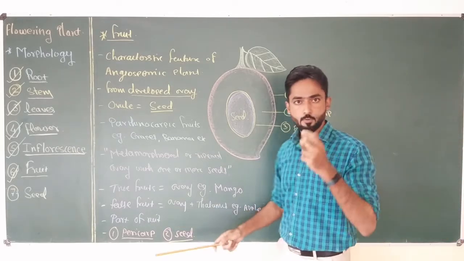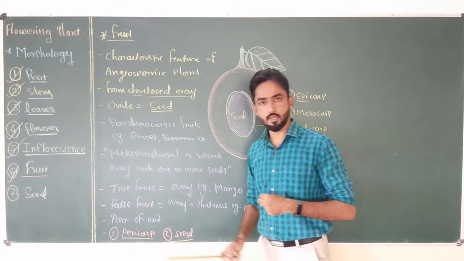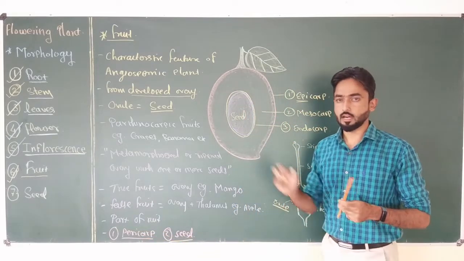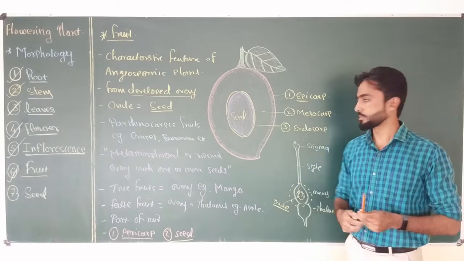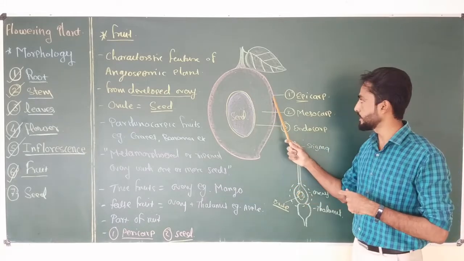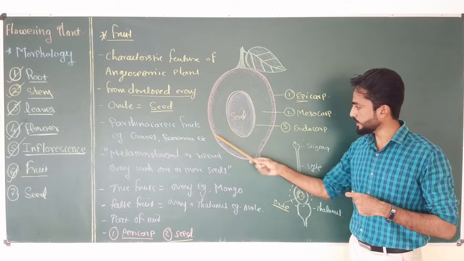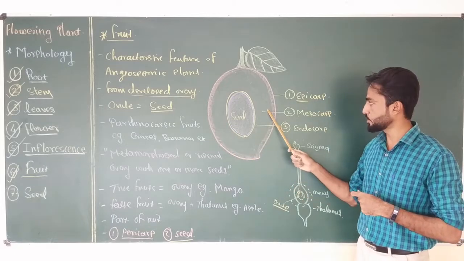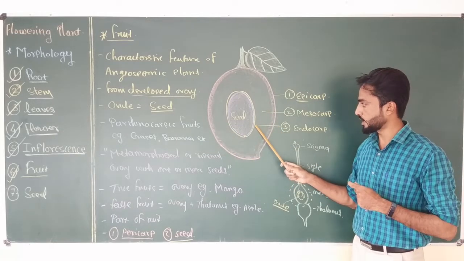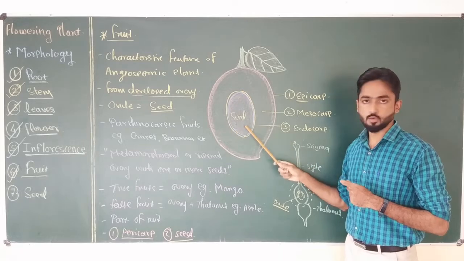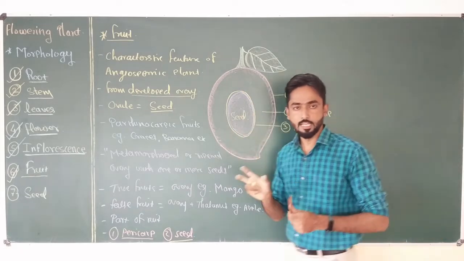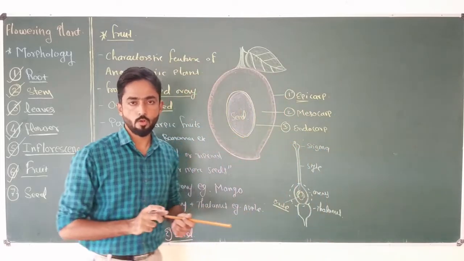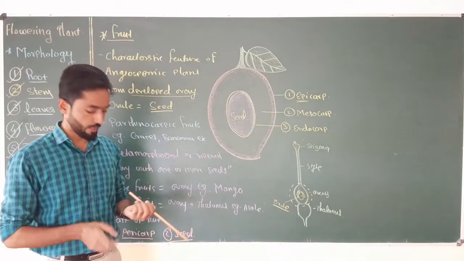Then generally a fruit has two parts: number one, pericarp, and number two, seed. Pericarp is the wall of the fruit, which is again divided into three subparts: epicarp, the part which is present outside; then mesocarp, the middle part; and endocarp, which is nothing but the cover around the seed. And the second part of the fruit is seed. So this is all about the introduction of the fruit. Now we're going to see the classification of the fruit.